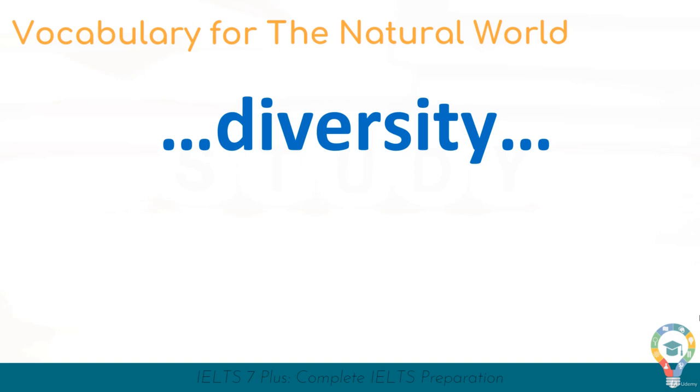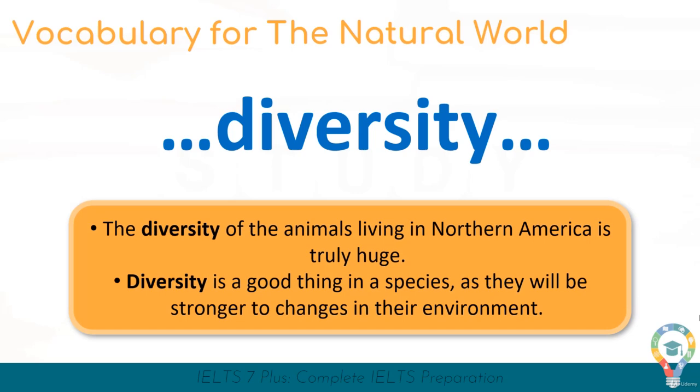For example, in humans, there is lots of diversity, all the way from hair colour to language to skin colour and all those different kinds of things. The diversity of the animals living in North America is truly huge. Diversity is a good thing in a species, as they will be stronger to changes in their environment.